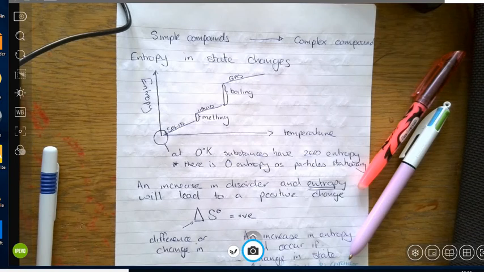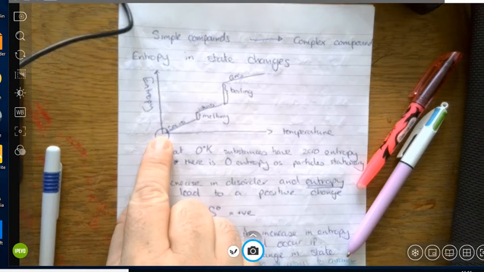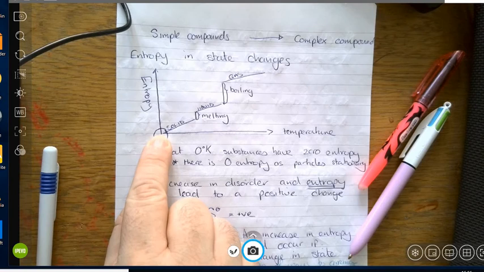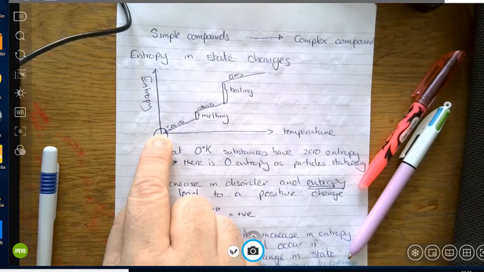the value of it will become more positive. So at this bottom corner here, we have a point where technically you can have zero entropy. Now this is nothing to do with, oh, it's a solid in its standard state, it's got a zero entropy.